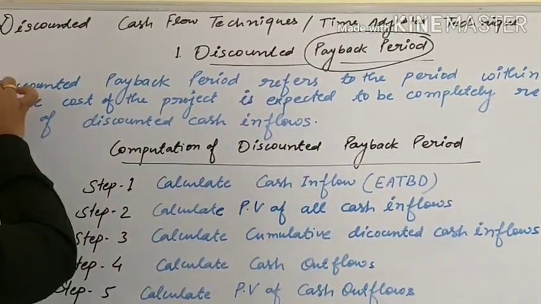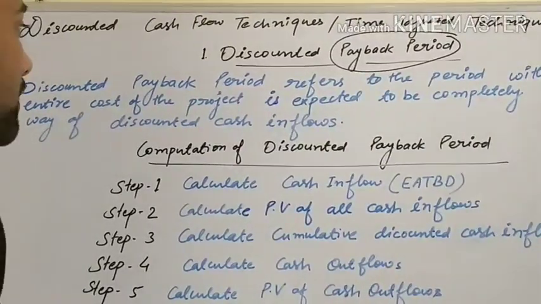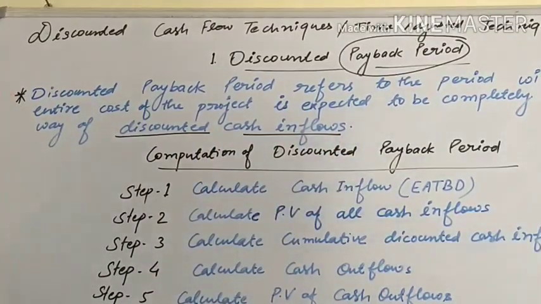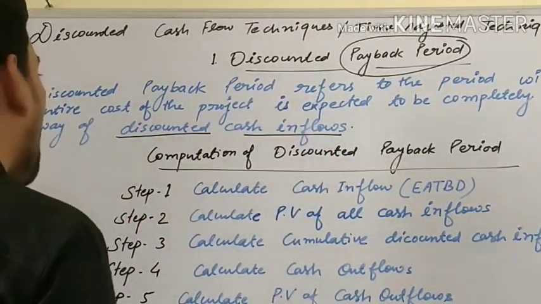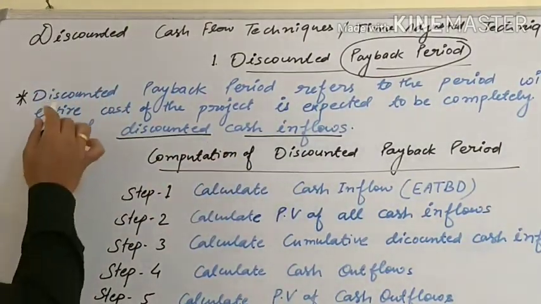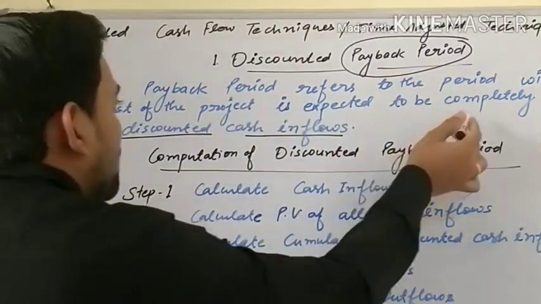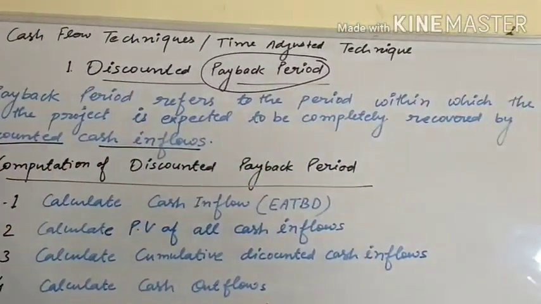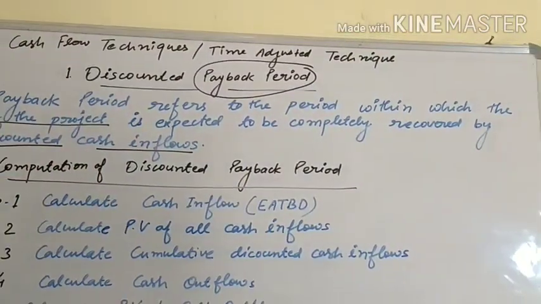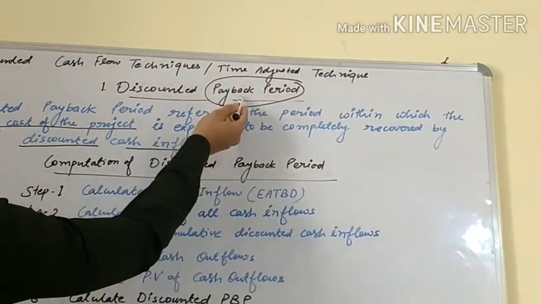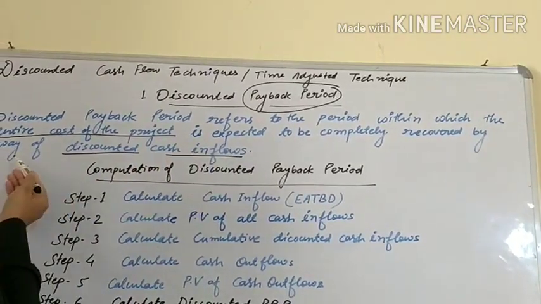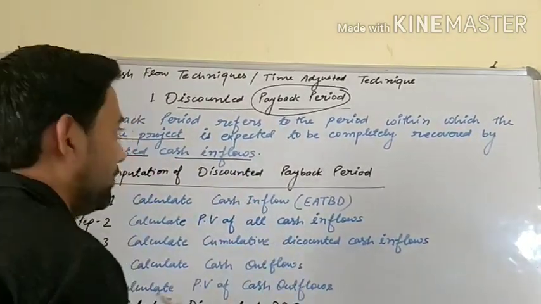The meaning is totally the same as it was for payback period, but here we use only discounted cash inflows. Where we used cash inflows, now we are using discounted cash inflows. Let's see once again what is discounted payback period. Discounted payback period refers to the period within which the entire cost of the project is expected to be completely recovered by way of discounted cash inflows. In payback period we wrote by way of cash inflows.